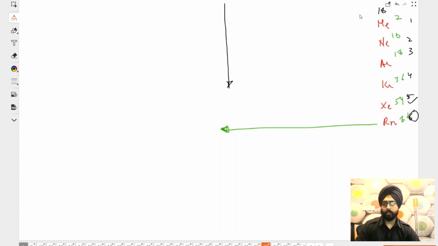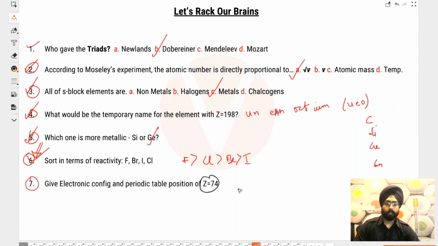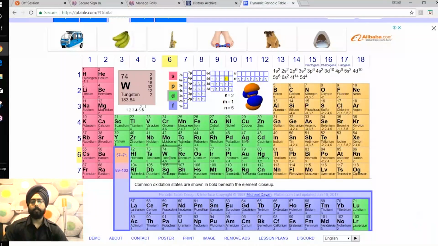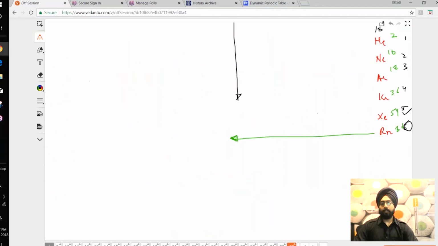Yeah. So it is going to be a 5d4. Okay. This is going to be a 5d4. This is tungsten. If you want to look at the periodic table over here, this is the case. There are going to be 74 electrons in it. 6s2, 4f14, 5d4. So it always helps to remember the periodic table itself.